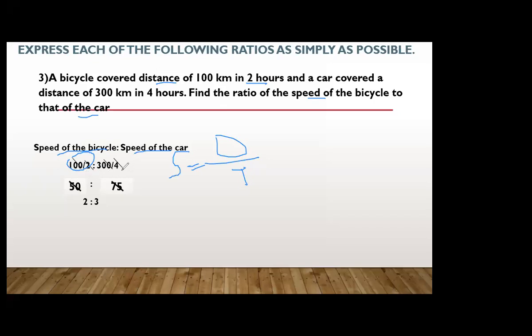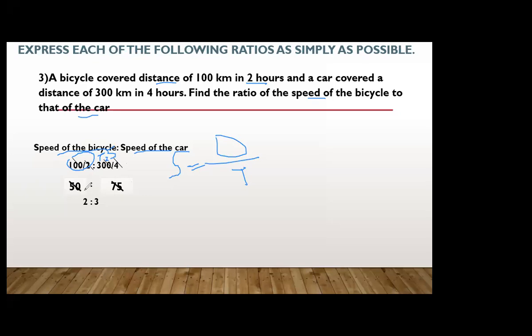Is it clear? Yes. Now 4 ones are 4, 4 sevens are 28 and how much is left? 30 minus 28, 2 left. So 5 fours are 20. So we get 50 ratio 75.